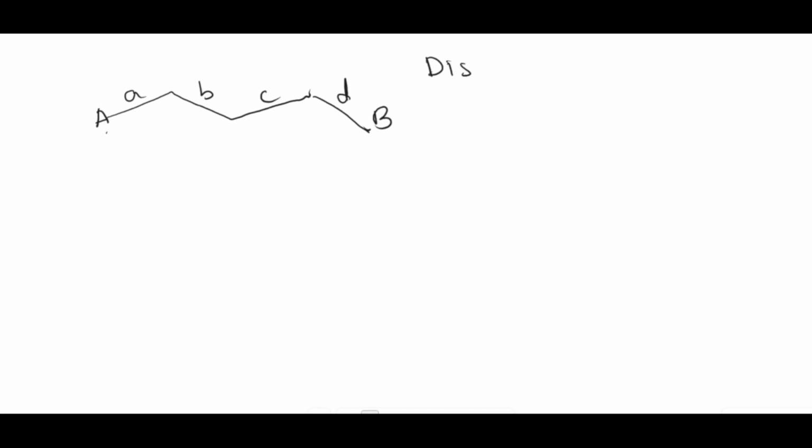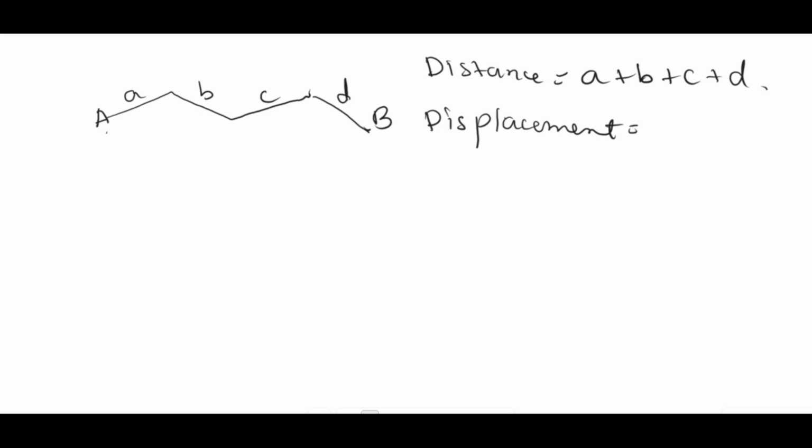So for distance you have to add all of your paths, which is A plus B plus C plus D. But if you talk about displacement, you just have to measure the distance between A and B directly, regardless of the path and in a specific direction. So it will be directly E, to the east.